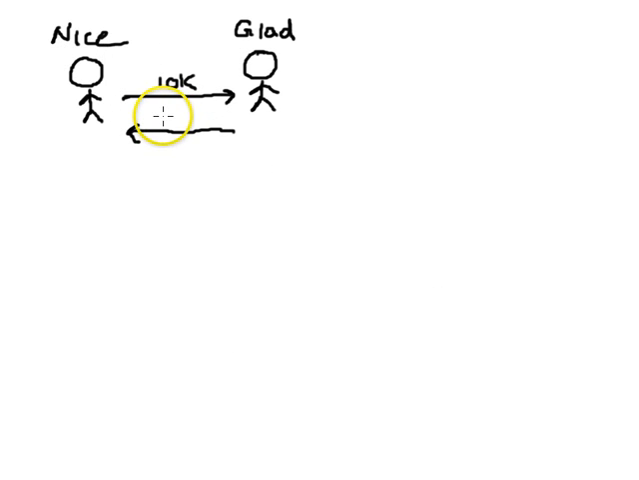Okay, let's revisit our example with Mr. Nice and Mr. Glad. Mr. Nice loaned Mr. Glad $10,000. Let's suppose several years later, in full satisfaction of that $10,000 loan, Mr. Glad gave $7,000 back to Mr. Nice. So clearly, as we stated before, we have $3,000 of discharge of indebtedness.